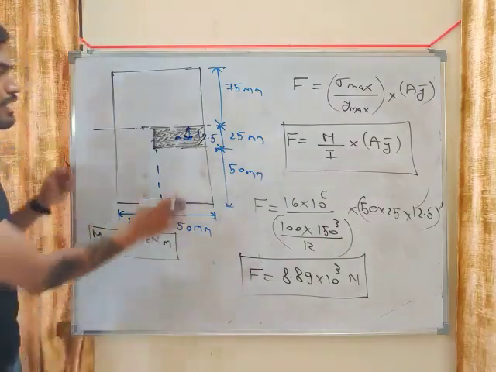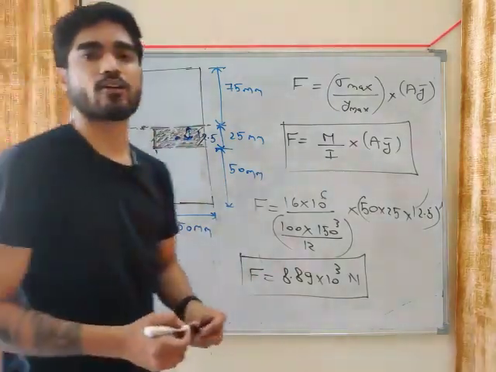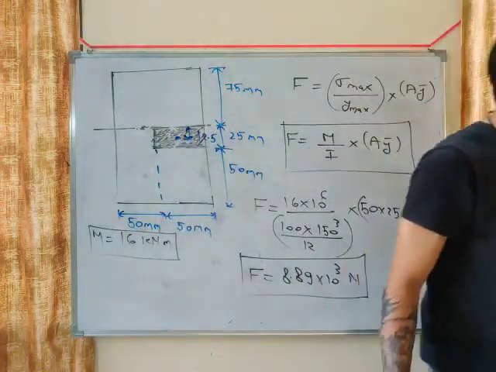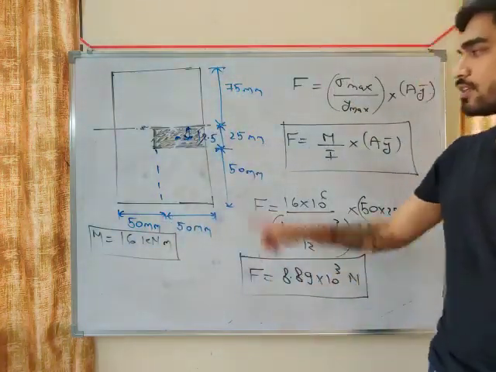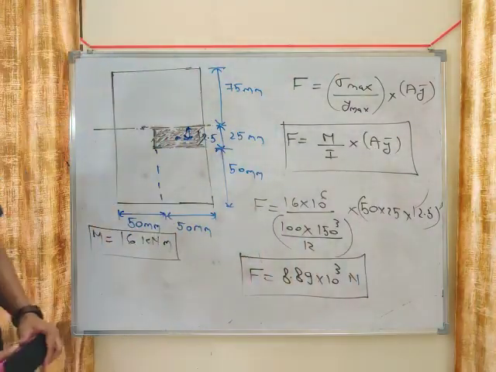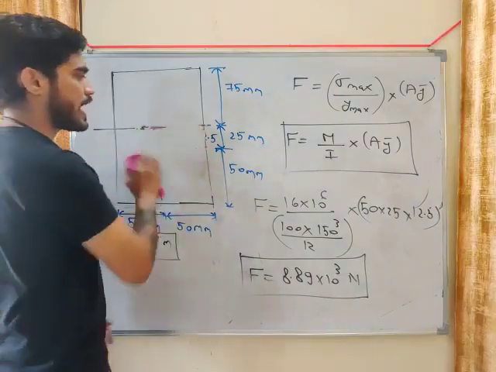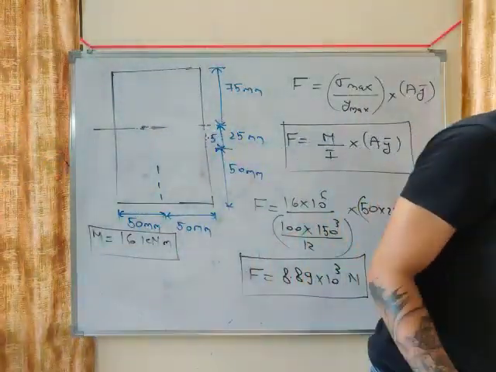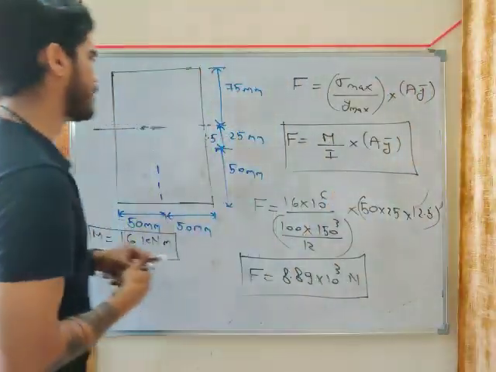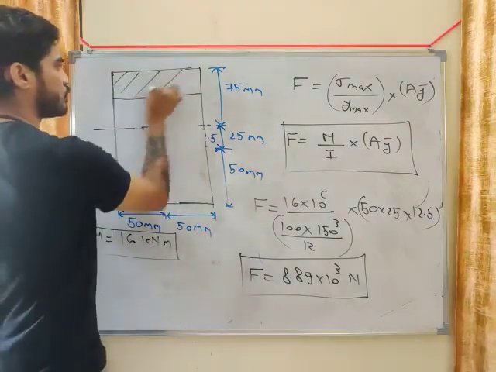So the axial force developed in this much area is 8.89 into 10 to the power 3 Newton or 8.89 kilonewton. So this is another very important formula. This is another very important question. How to calculate force in a particular region. Let's say in the same problem, I am asking you to calculate the force developed in this much area.